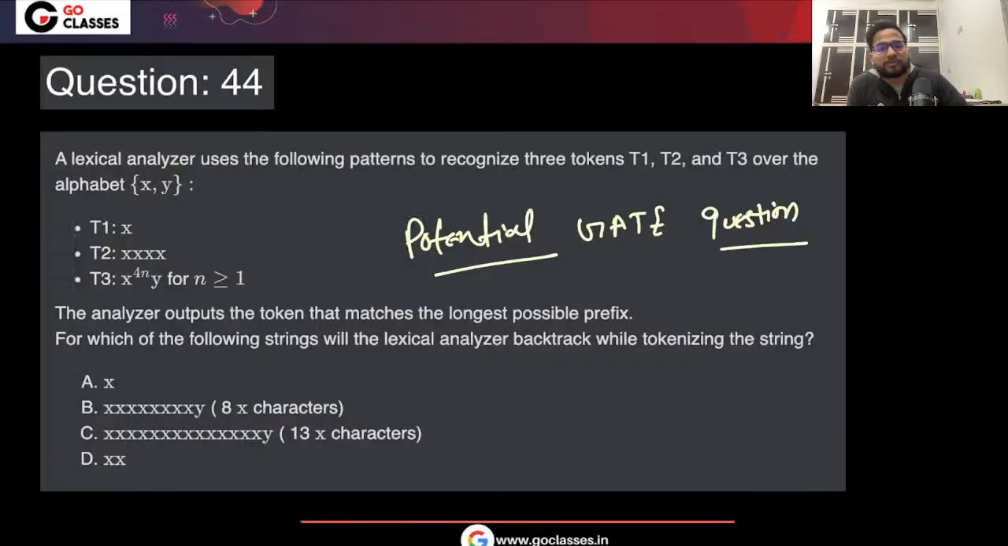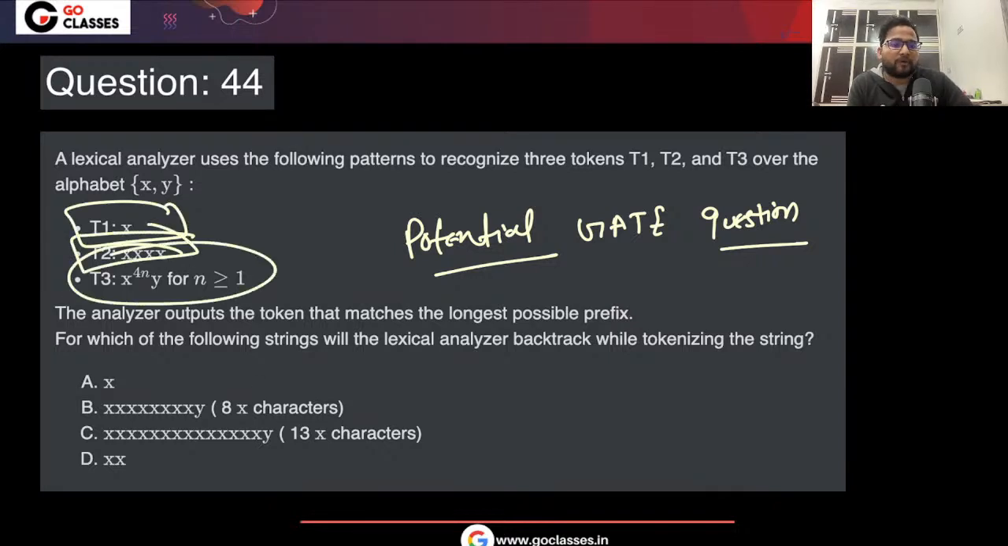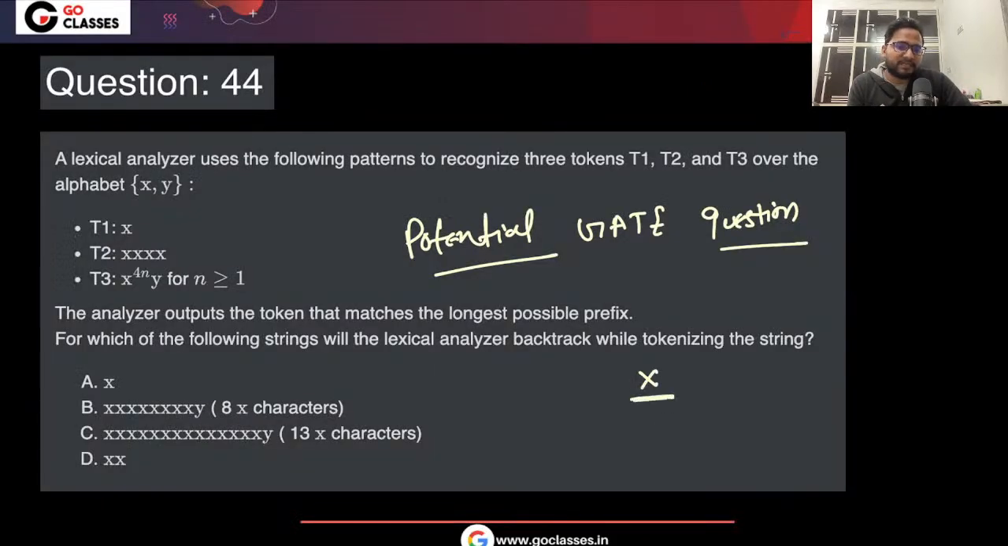Now let's just solve this question. In this question, they are saying you are having x, then 4 times x, and then multiples of 4x and then y. If you are having x, then you will definitely say that there is nothing after it. So you will match it, and there is no backtrack required here.